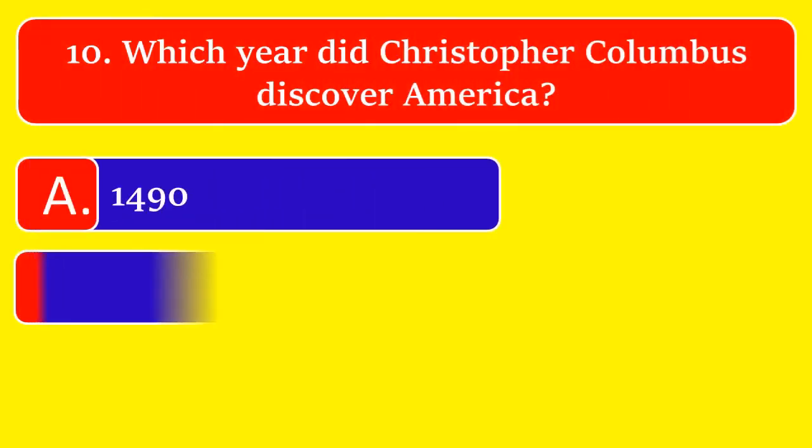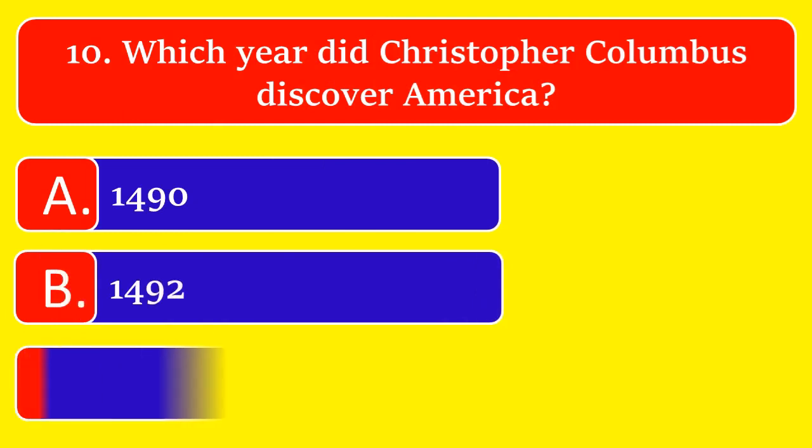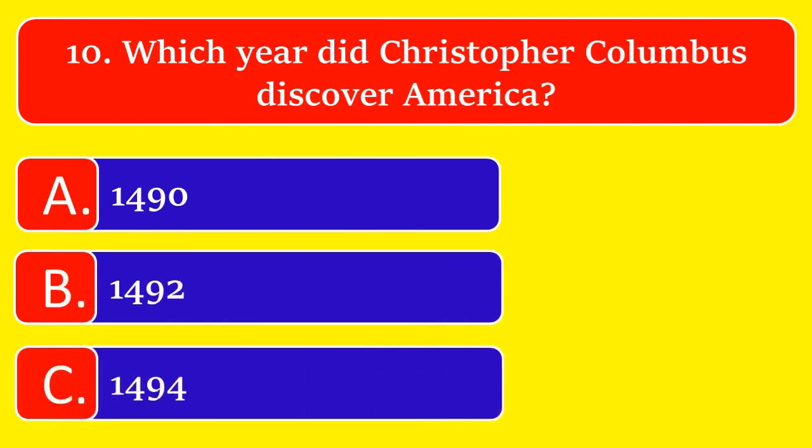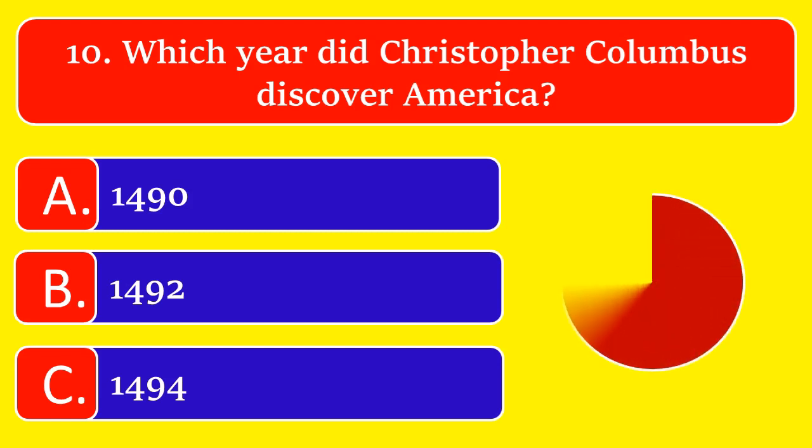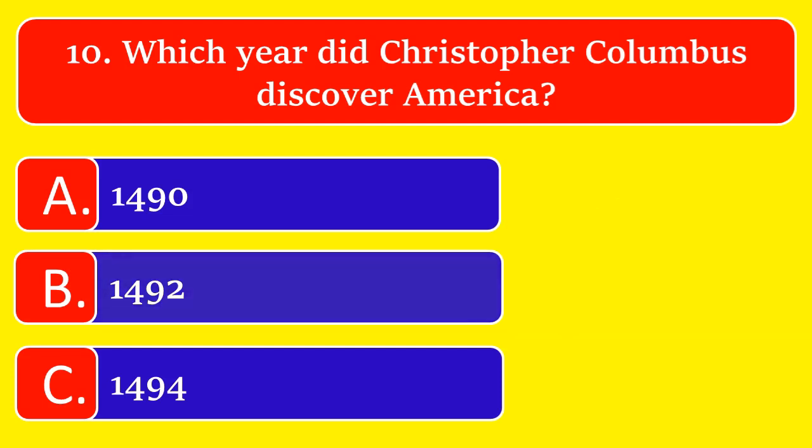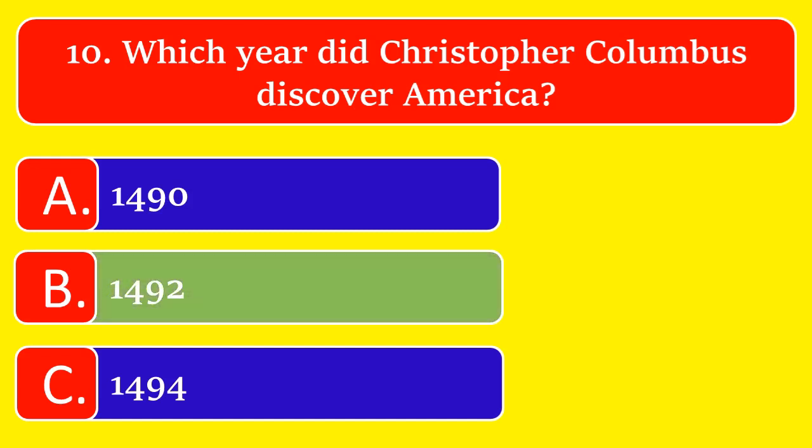Which year did Christopher Columbus discover America? Option A. 1490, option B. 1492, or option C. 1494. The great answer is option B. 1492.